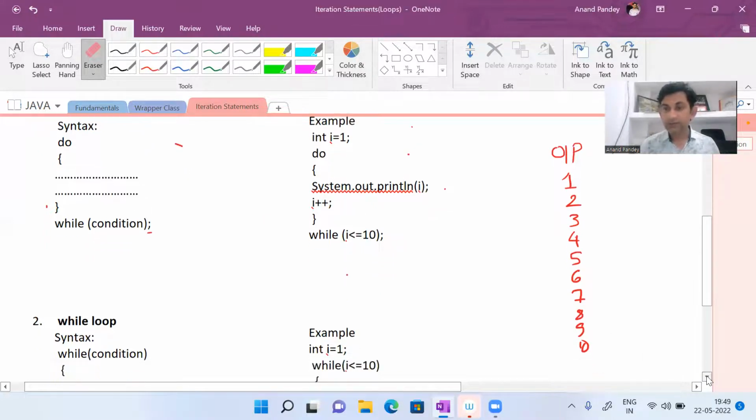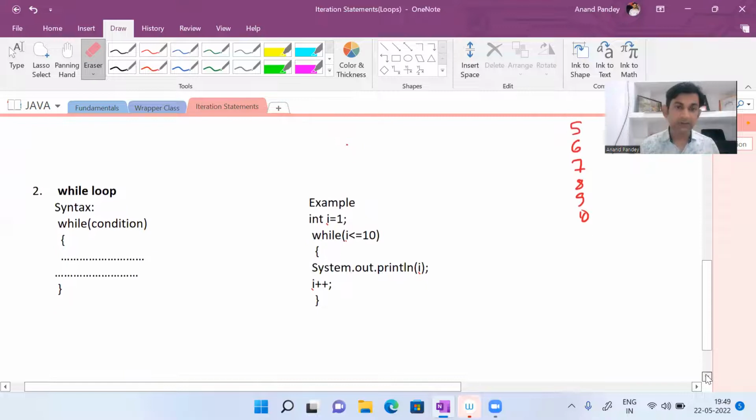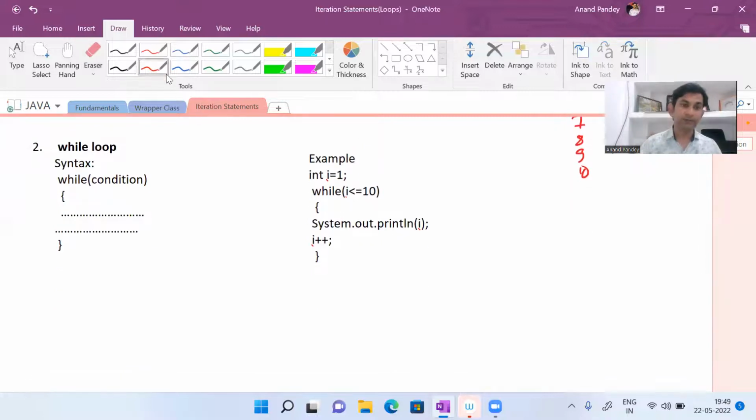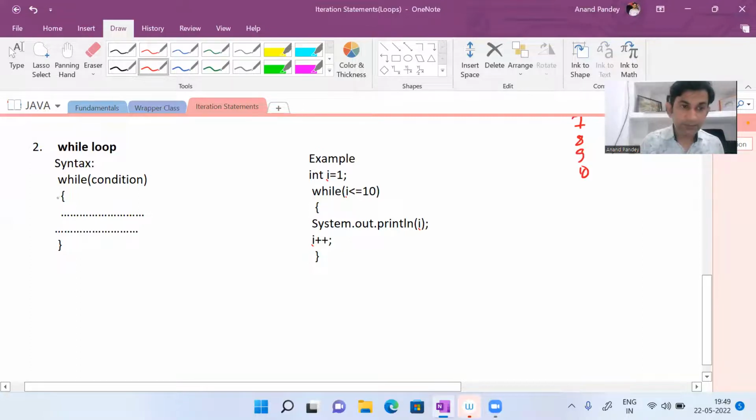Okay, now I'm going to explain the syntax and working of while loop. See, here in while loop, condition will be checked at the beginning. So such loops are called entry controlled loop. Okay, so that I will discuss afterwards. So here the condition will be checked.